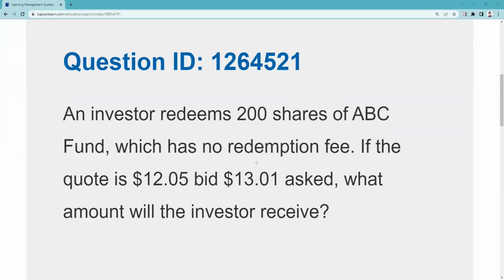An investor redeems 200 shares of ABC fund. It has no redemption fee. If the quote is 12.05, 13.01. So these are the two numbers that we're interested in.